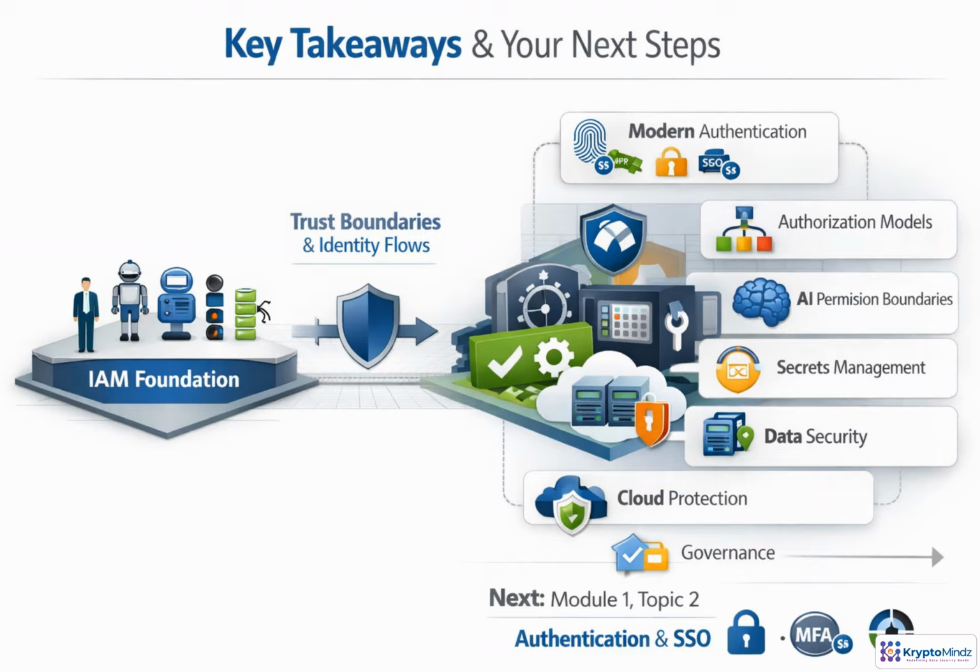You now have the foundation for IAM in AI architectures. Many identity types, explicit trust boundaries, clear identity flows, and least privilege delegation. Keep asking who or what is acting, what it can access, and why. Next, we'll build on that foundation with authentication, SSO, MFA, passwordless access, and federation.